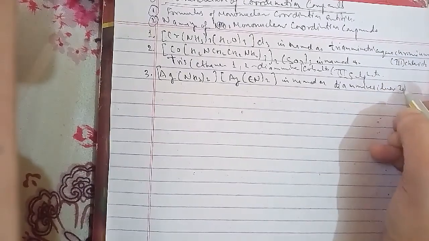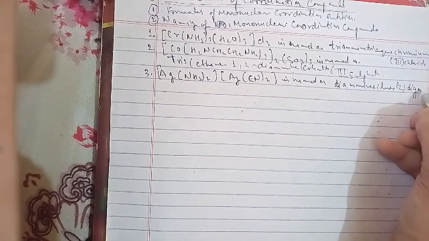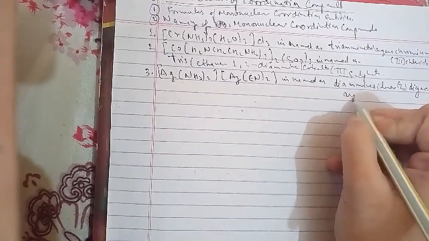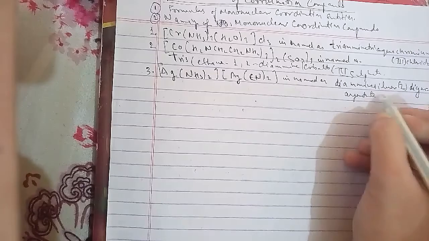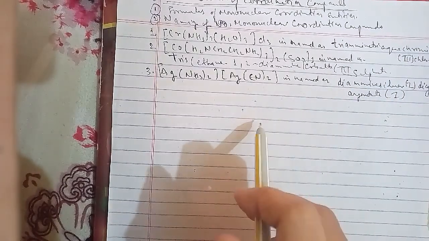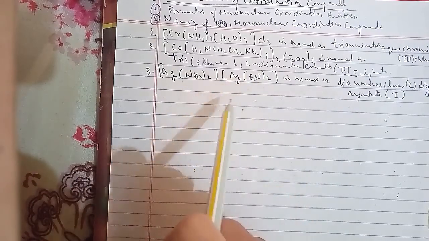For the first, the name is tetraammineaquachloridocobalt(III) chloride.